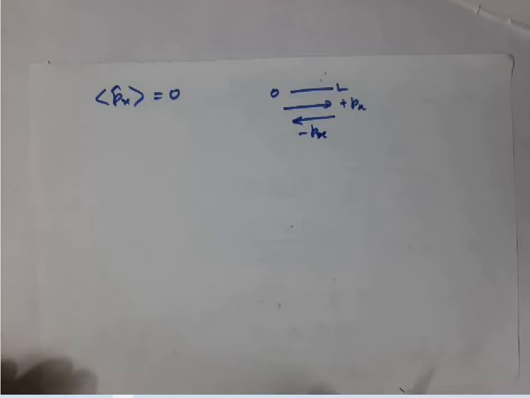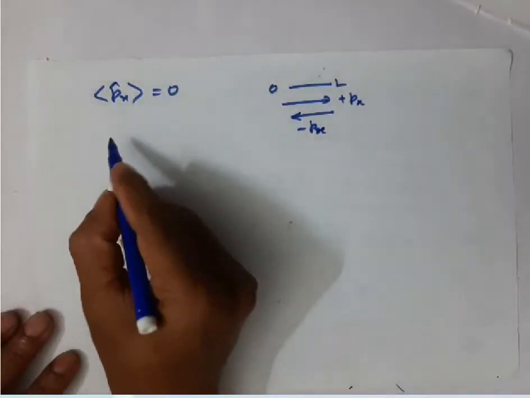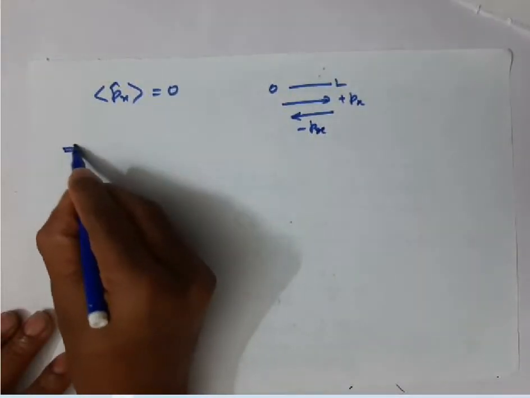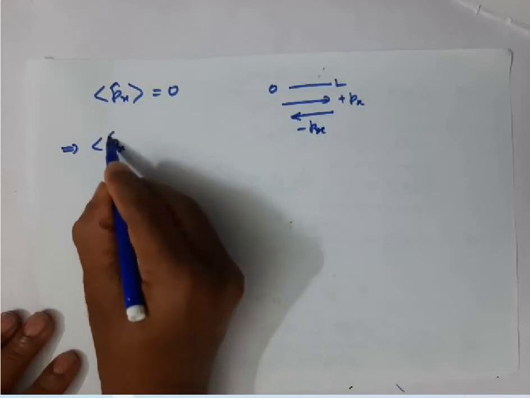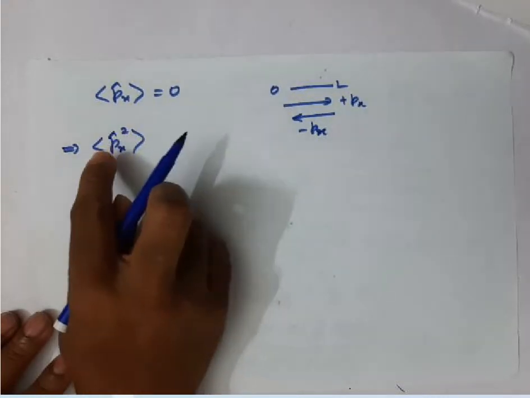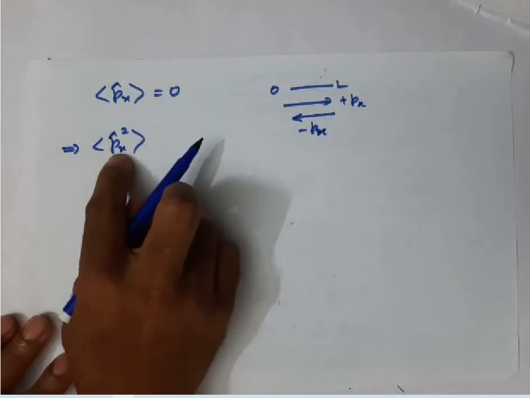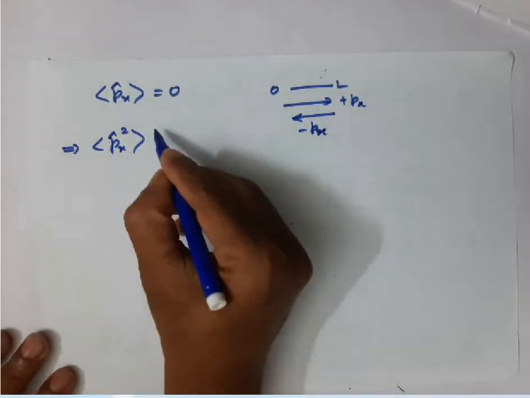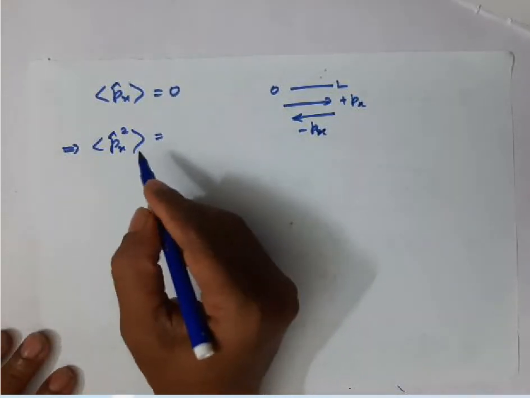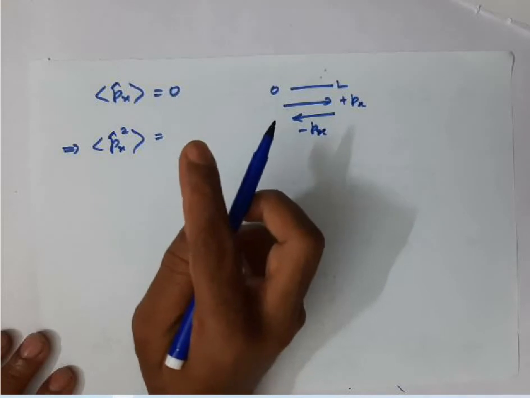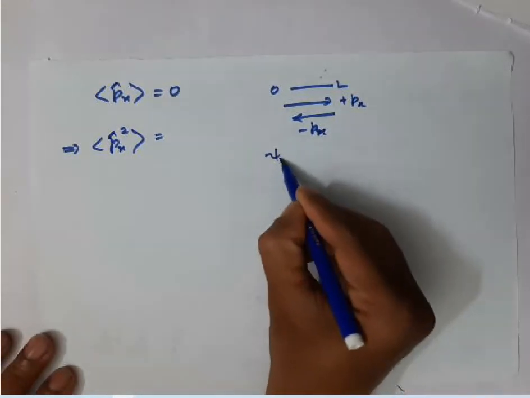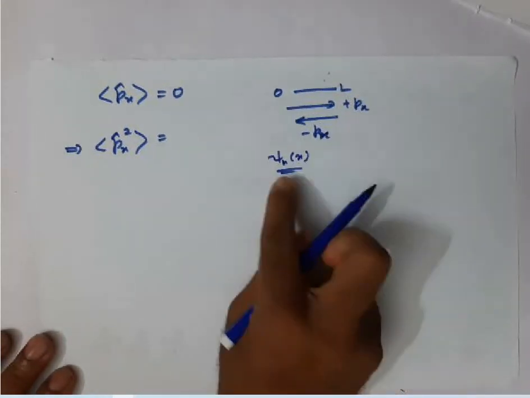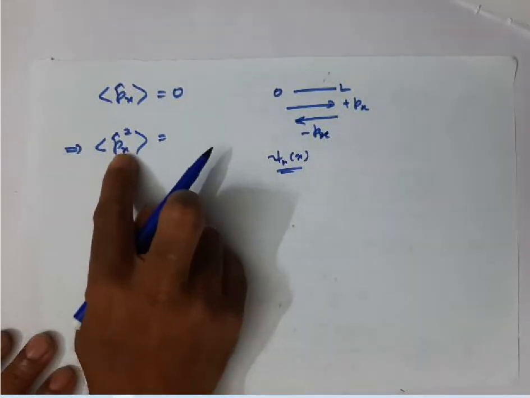The average value of the square of the momentum. If you calculate this, the wave function psi n of x is an eigenfunction of the square of the momentum operator.